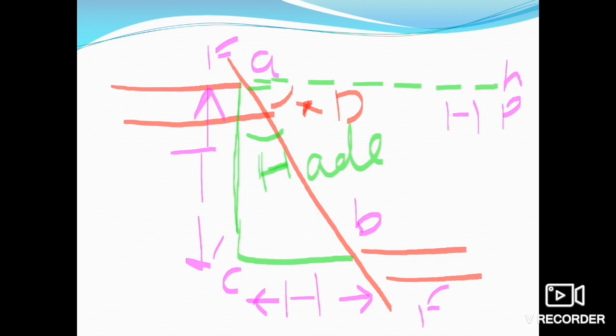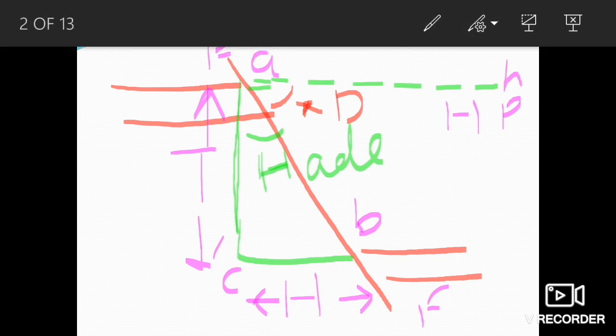Before we start, just understand some basic terminologies related to faults. This is very important. First of all, I would like to explain that this FF is the fault. We can call it a fault plane.